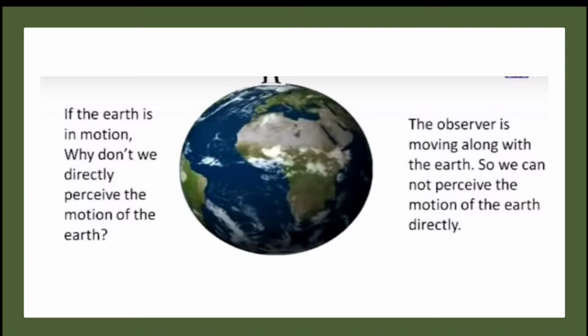Can you perceive the motion of the earth? No. Why? Because we are also moving with the earth. Observe this picture. If the earth is in motion, why don't we directly perceive the motion of the earth? Because the observer is moving along with the earth. So, we cannot perceive the motion of the earth directly. From this, what we can learn? Motion is relative.